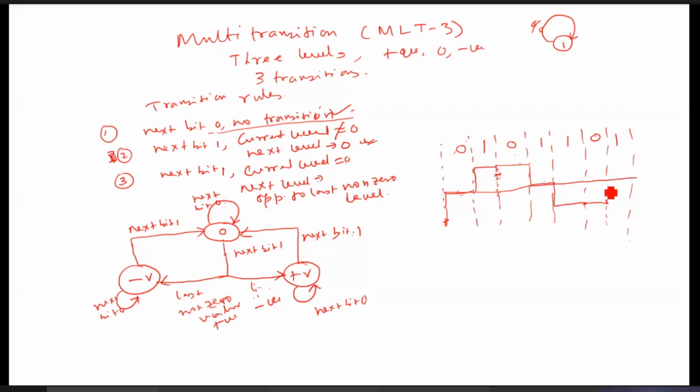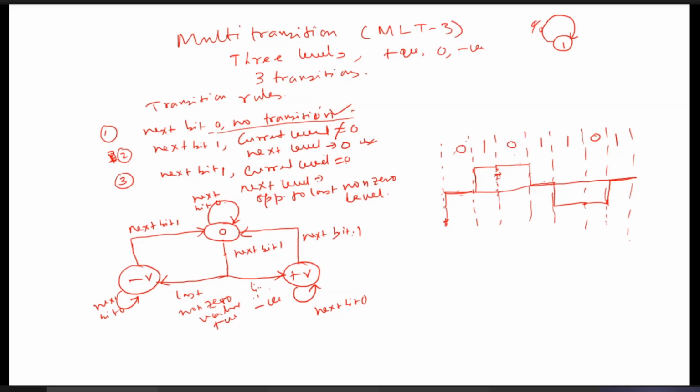If the next bit is 1 and the current level is not 0, so the next level will be 0. It will be 0, isn't it? Am I clear or not? Is it clear? In this way, carefully you have to follow the state tables of the rules. I think it is quite clear now.